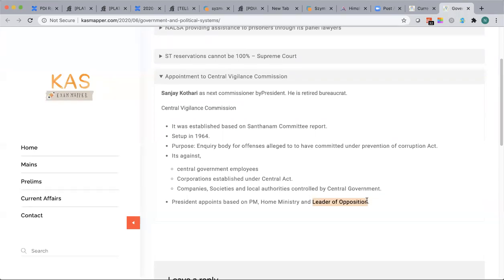This is what is about reading between the lines. So if you have any understanding of the history, they wanted to set up the CVC, but were they serious about this? They weren't, right? Because the Santhanam committee report is a public report, and people will be looking forward to the government implementing it.